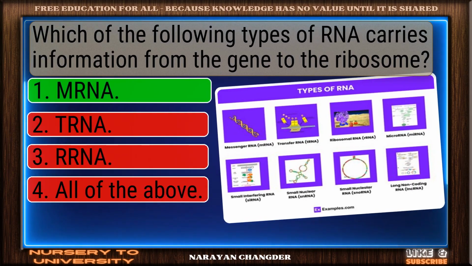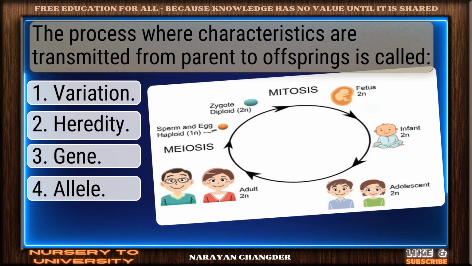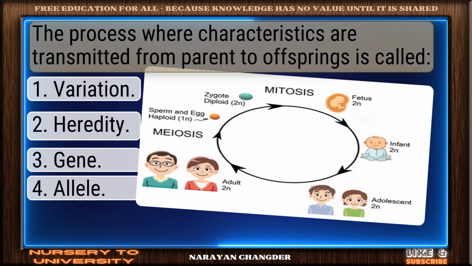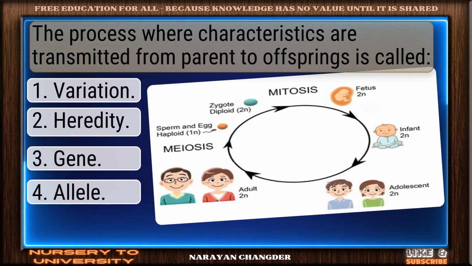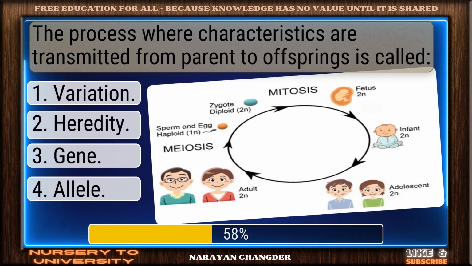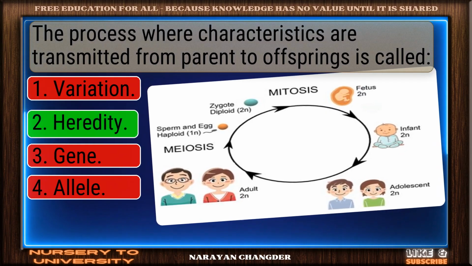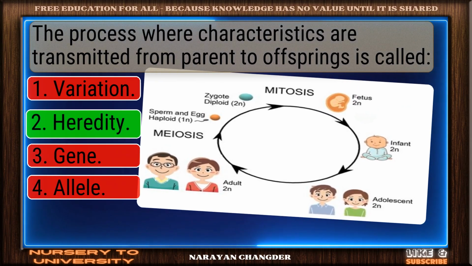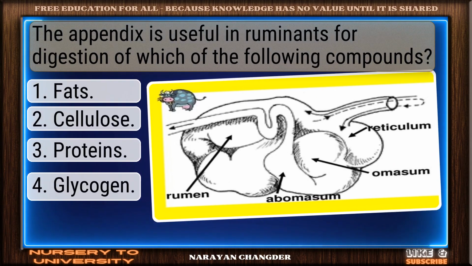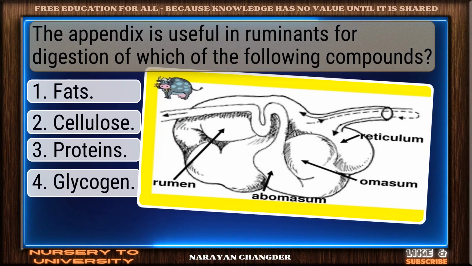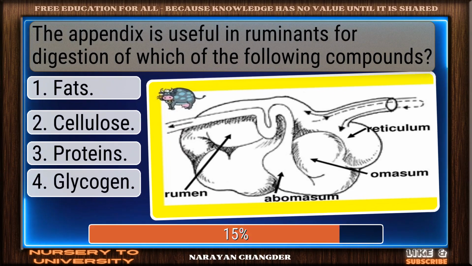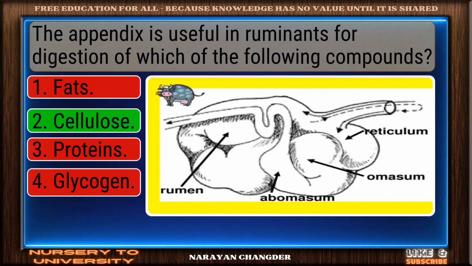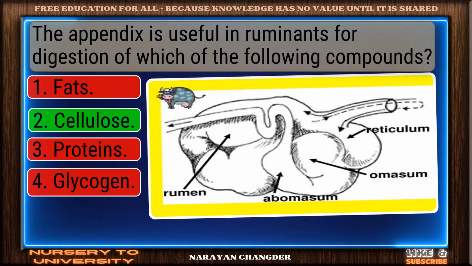You got it? Minifits. The process where characteristics are transmitted from parent to offsprings is called... Perfect. Heredity is the one. The appendix is useful in ruminants for digestion of which of the following compounds? Solid response. Cellulose is valid.